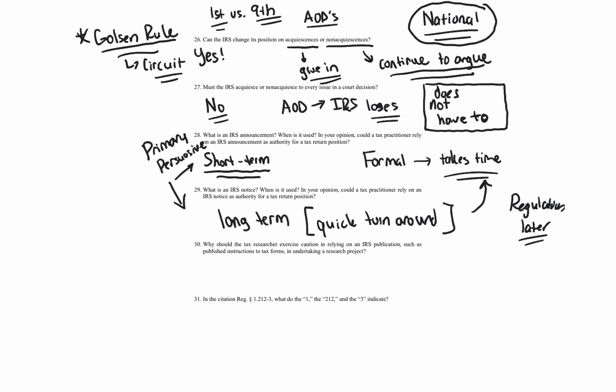All right, question 30. Why should the tax researcher exercise caution in relying on an IRS publication, such as published instructions to a tax form, in undertaking a research project? I will tell you just straight out, do not cite IRS publications or instructions. I see this all the time in practice, and with my students when I teach my tax research classes, do not cite IRS publications and instructions. You're saying, well, what does that mean? That I can't go there and rely on those?